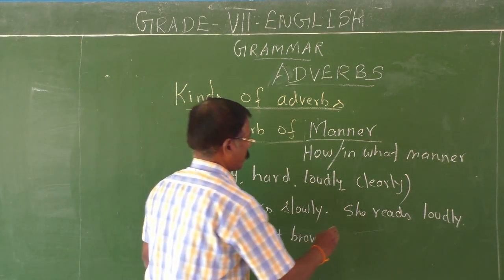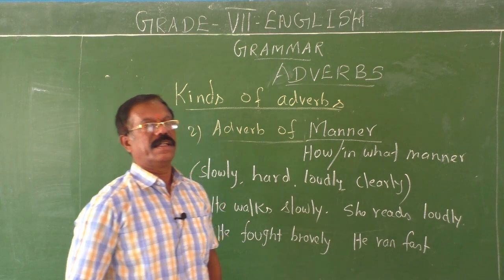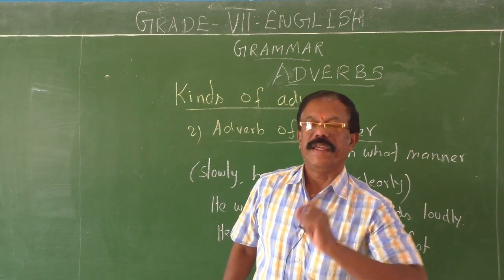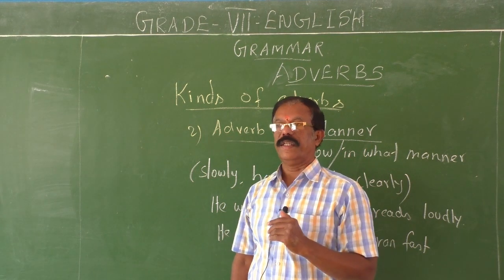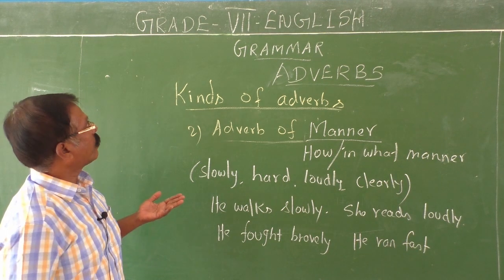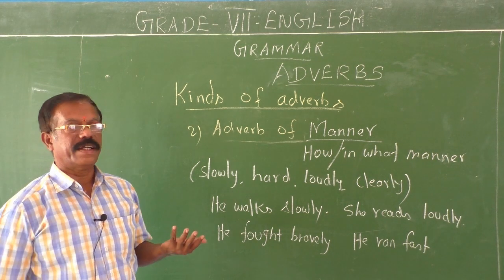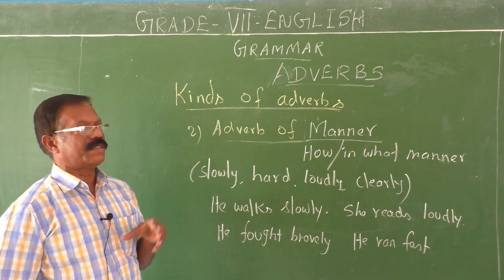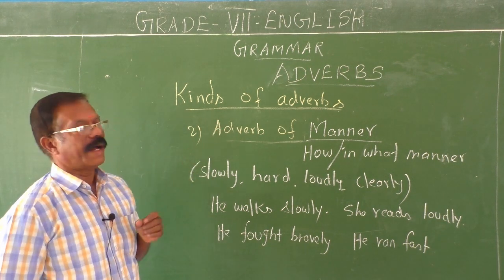So he ran fast. One thing you have to note here, not fastly. Fastly is not an adverb, fast is. Most of the adverbs end in ly, but not all words that end in ly are adverbs. That's important. So they are called adverbs of manner. They answer the question how or in what manner the action is done, how it is executed by the subject. Therefore, it gives a clear explanation about the manner of the action.